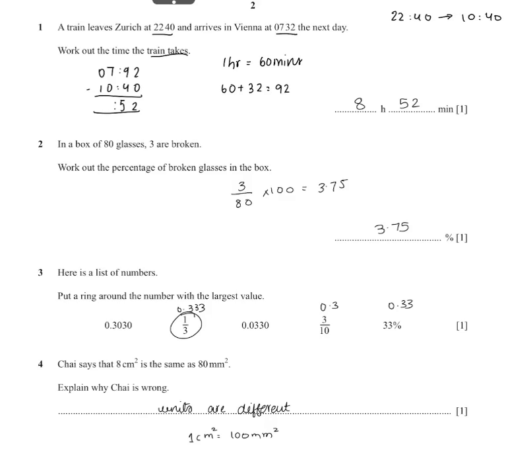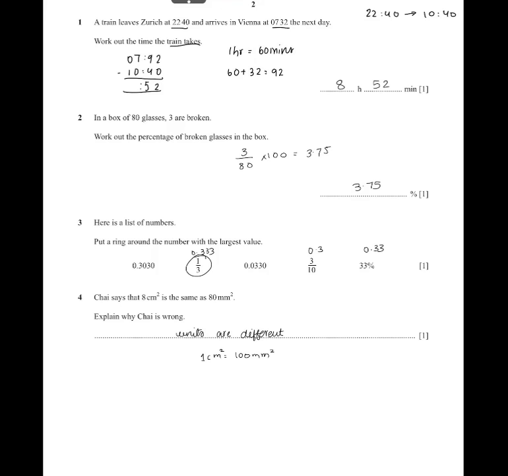We need to find the hours. So first of all, from 10:40 to 7:32, it will take 8 hours. To find the hours, you have 10:40 and 7:32, so we'll go from 10:40 onwards. So 11:40, 12:40, 1:40, 2:40, 3:40, 4:40, 5:40, 6:40, 7:40. Sorry, you cannot go to 7:40 because it is 7:32. So you have to stop at 6:40. So you get 1, 2, 3, 4, 5, 6, 7, 8. So you get 8 hours and 52 minutes.